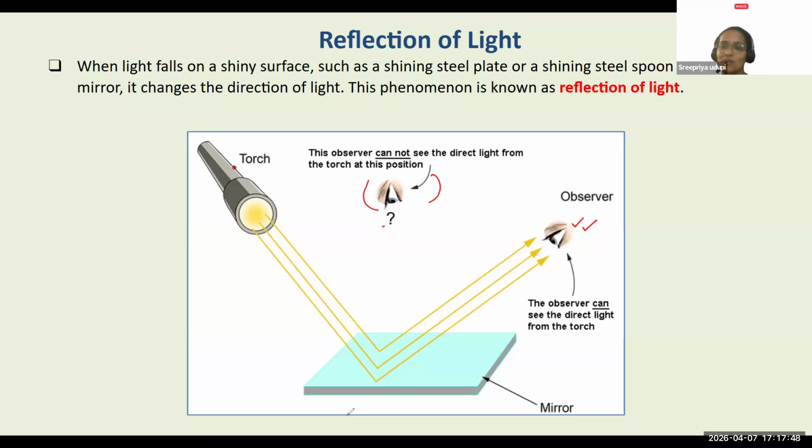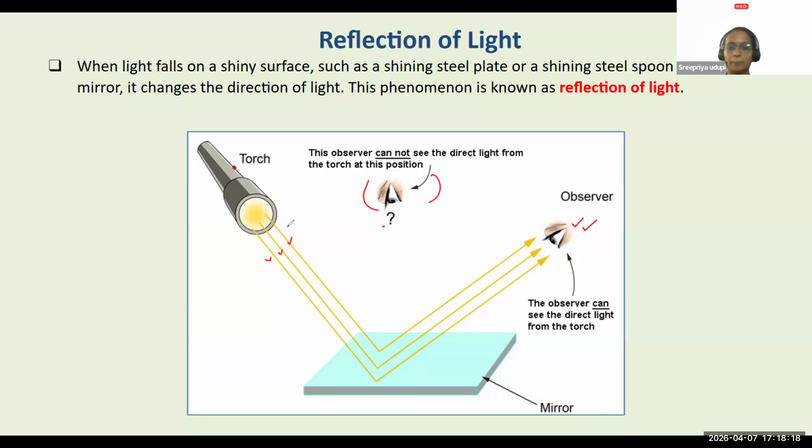So when we talk about light reflecting off a surface or refracting through a surface, we are not physically seeing, for example, three yellow lines coming from a torch. You just have a torch from which the light is falling. That's it. Light goes and hits the mirror and comes back. How do you realize that light reflection has happened? You realize it because the mirror is going to form a certain kind of image. Yes, that we will come across as we go into the next slides.